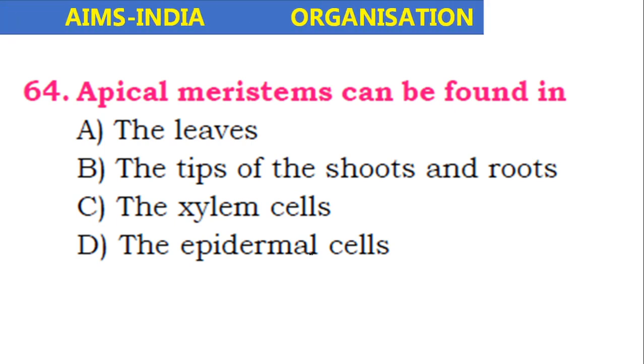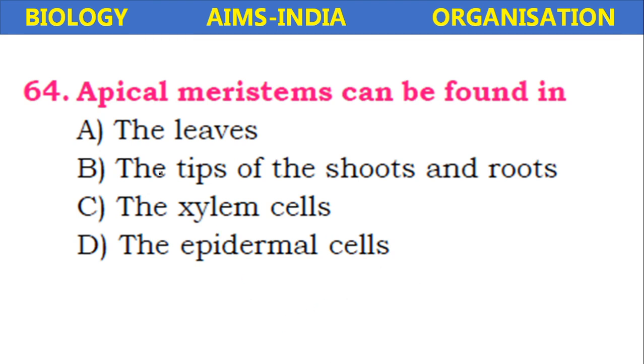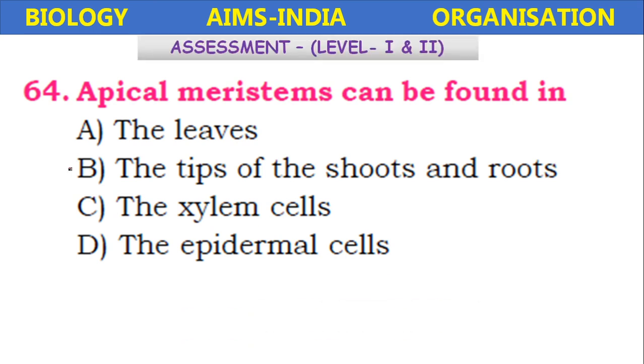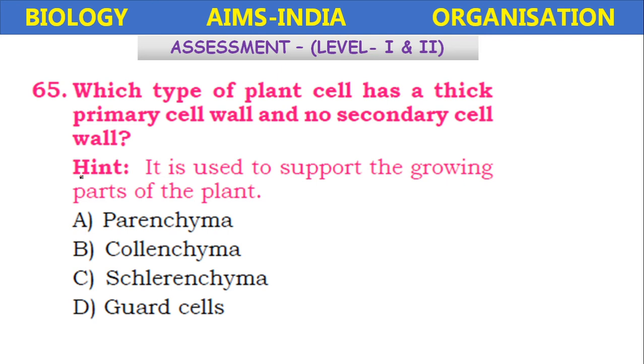Next, apical meristems can be found in the leaves, tip of the shoots and roots, the xylem cells, or the epidermal cells. It is present in the tip of shoots and roots. Which type of plant cells has a thick primary cell wall and no secondary cell wall? Only primary cell wall but no secondary cell wall. It is used to support the growing part of the plant.